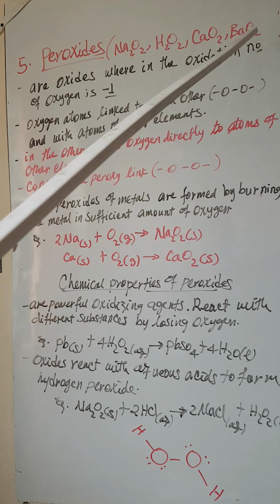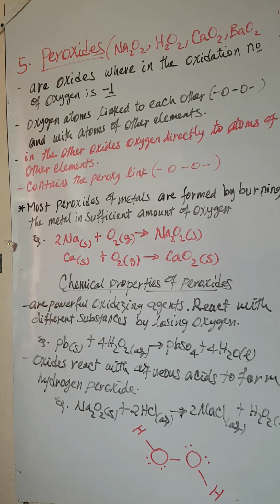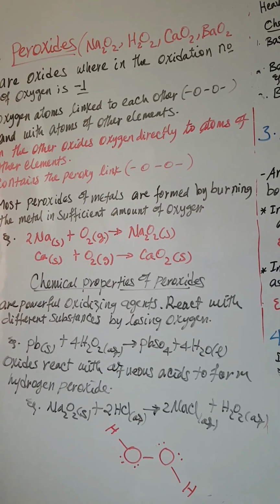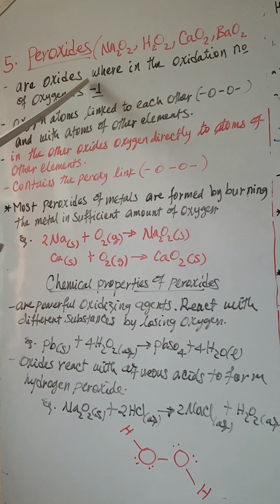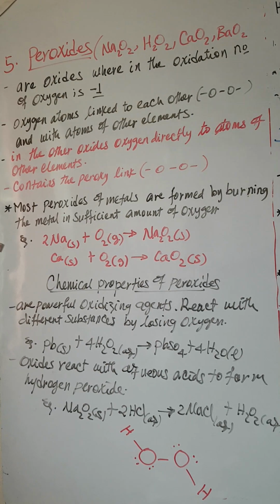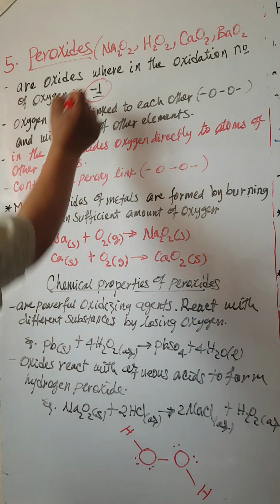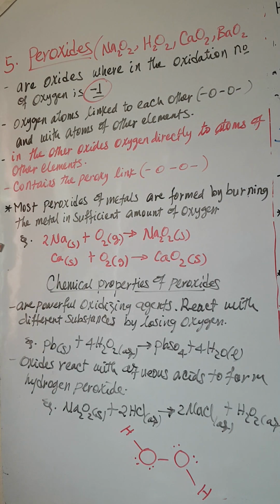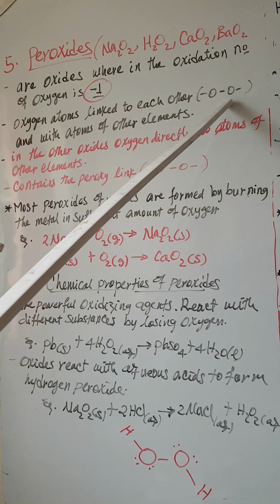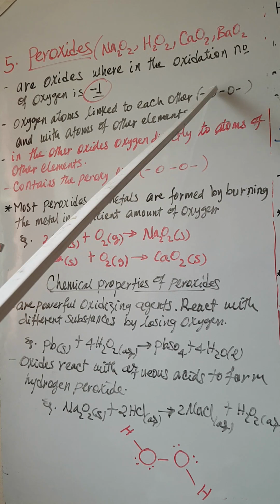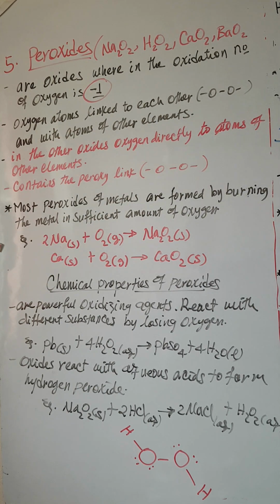Examples of peroxides are sodium peroxide, hydrogen peroxide, calcium peroxide, barium peroxide and strontium peroxide. All of these are peroxides. So peroxides are oxides wherein the oxidation number of oxygen is -1. This is the big point. In the other oxides, acidic, neutral, basic and amphoteric oxides, the oxidation number of oxygen is -2. In peroxides, however, it is -1. Now here in peroxide, oxygen atoms are linked to each other, and with atoms of other elements.